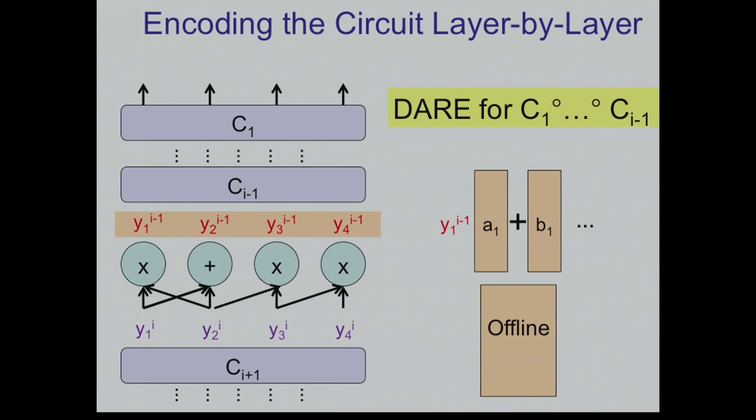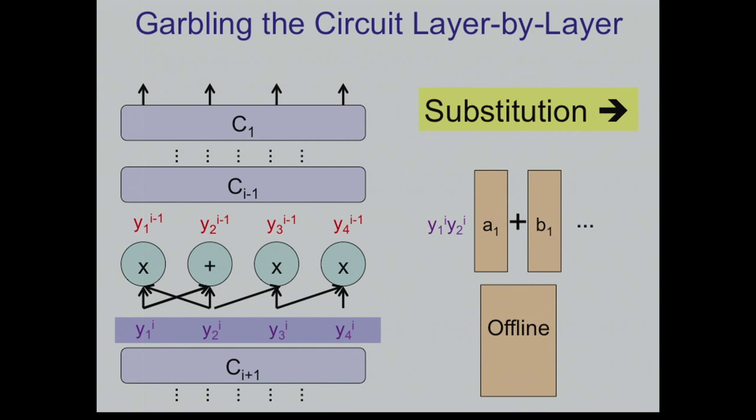So let's look at this value. This is just the product of these two guys. So I can use substitution and replace this thing by the product of these two guys, and similarly for all these things. So this is a valid encoding, right? I mean, we know that this is an encoding. The problem is that it's not affine anymore. Okay? It's a degree 2 in the variables.